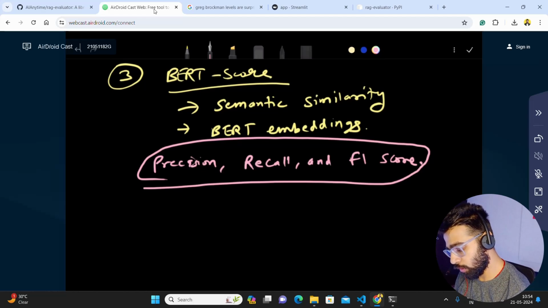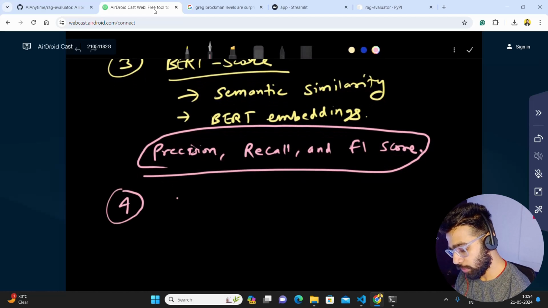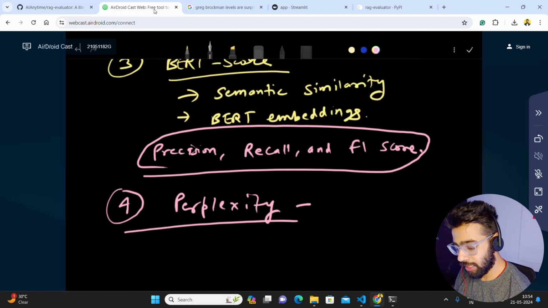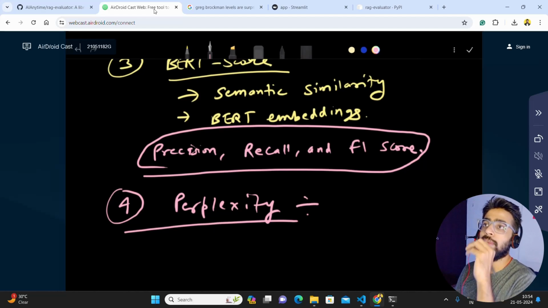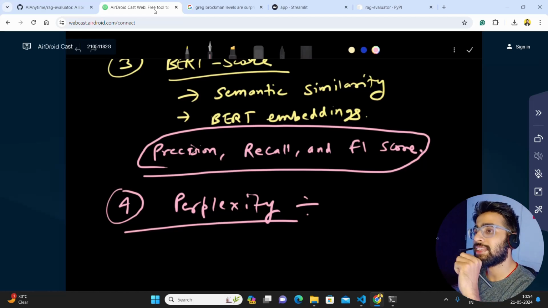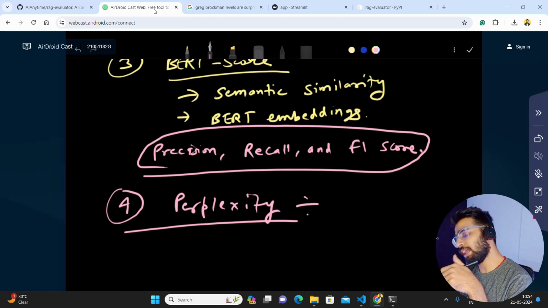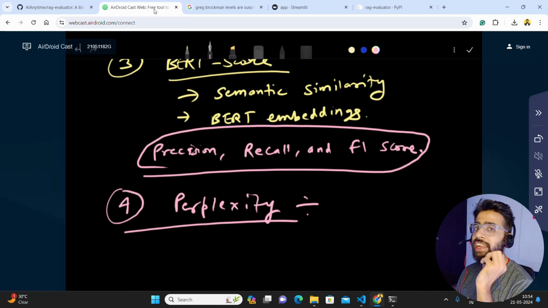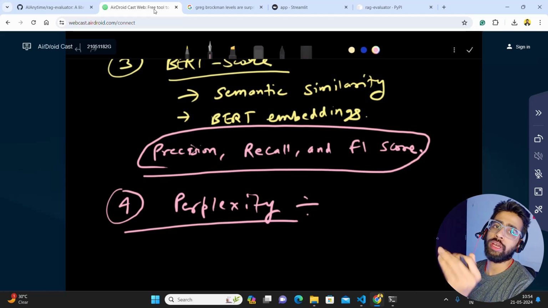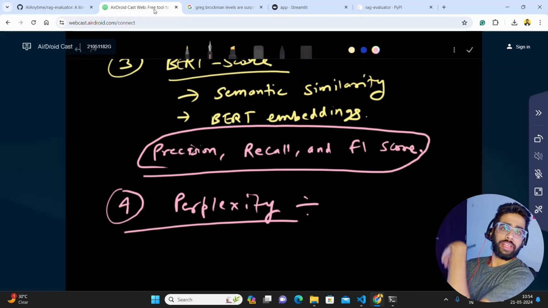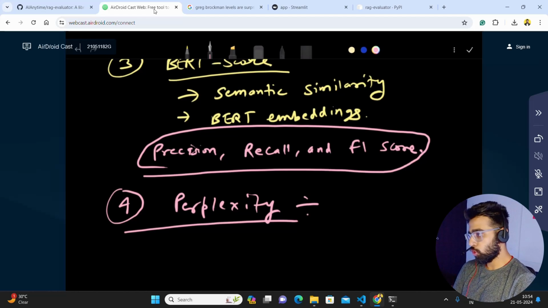And then we are going to talk about perplexity. Let me write perplexity. Perplexity is probably one of the most important metrics when you talk about large language models, because it helps you find out how coherent or random the text is. This can also be used to detect patterns in machine-generated outputs. You can find out if a text is generated by AI or not using perplexity kind of algorithms.